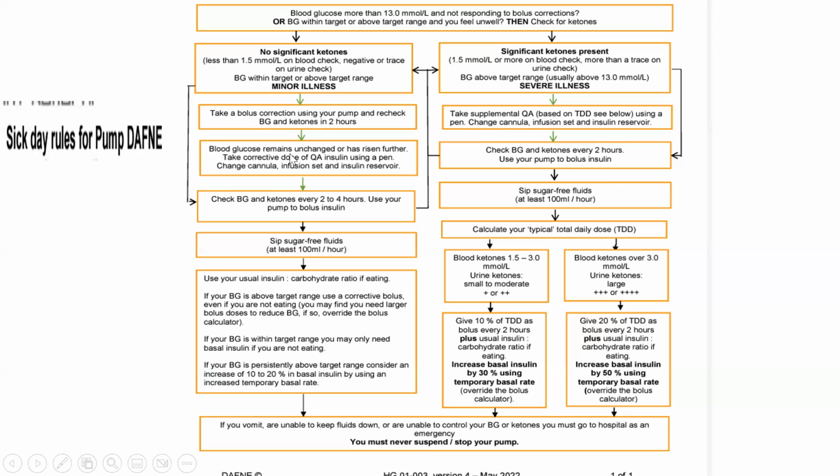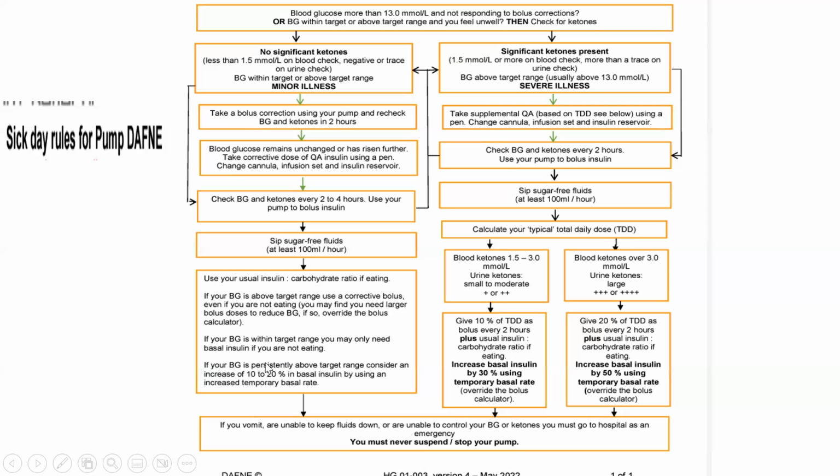If blood glucose remains unchanged or has risen further, then take a further corrective dose of quick acting insulin using a pen. Change the cannula, infusion set, and insulin reservoir. Check blood glucose and ketones every 2 to 4 hours and use your pump to bolus the insulin. Sip sugar-free fluids, at least 100 ml per hour. Use your insulin to carb ratio if eating. Again, if your blood glucose is above the target range, use a corrective bolus even if you're not eating. If the blood glucose is within the target range, you may only need to increase your basal insulin if you're not eating.